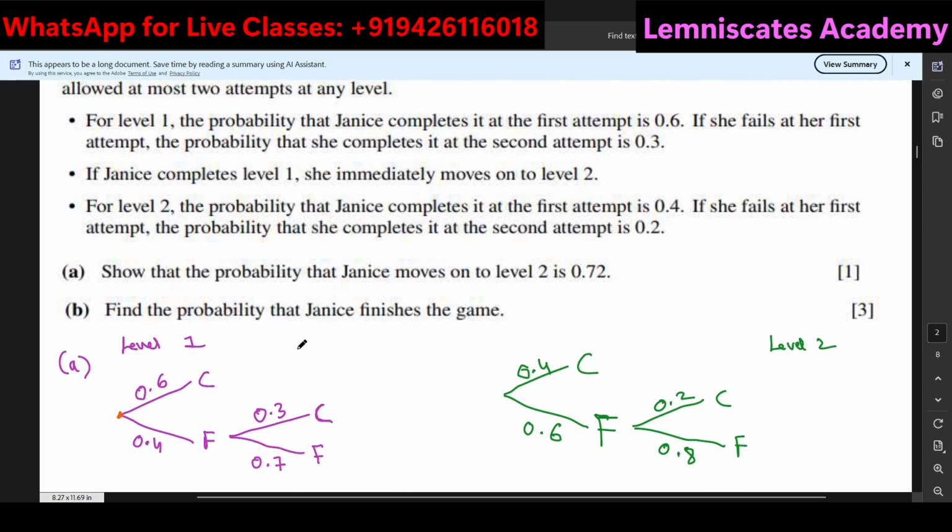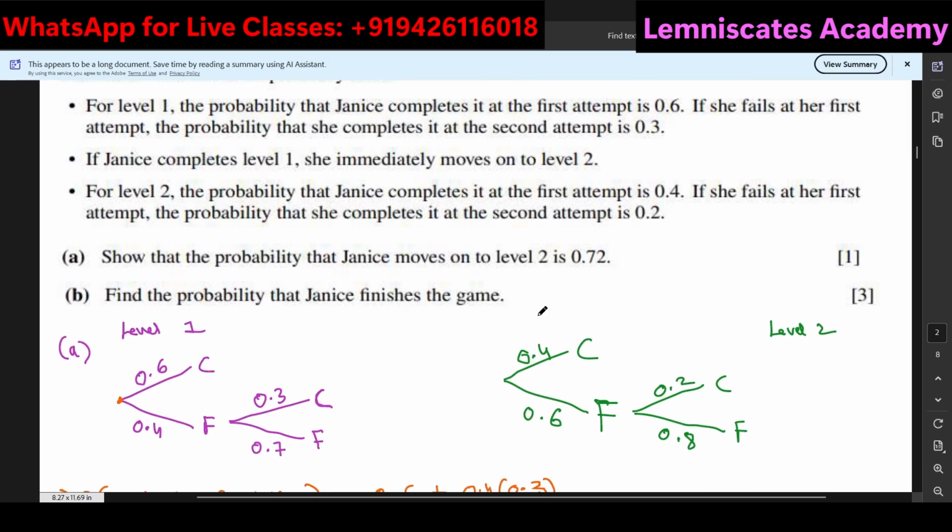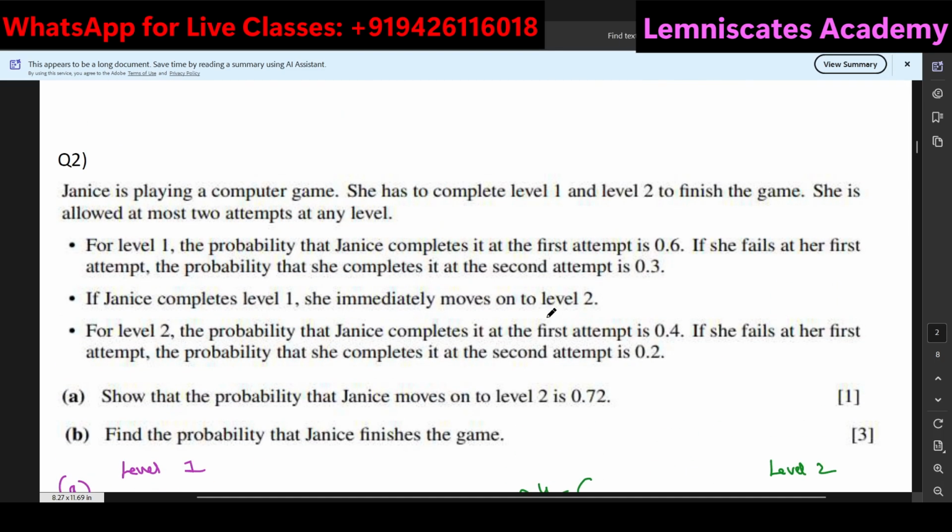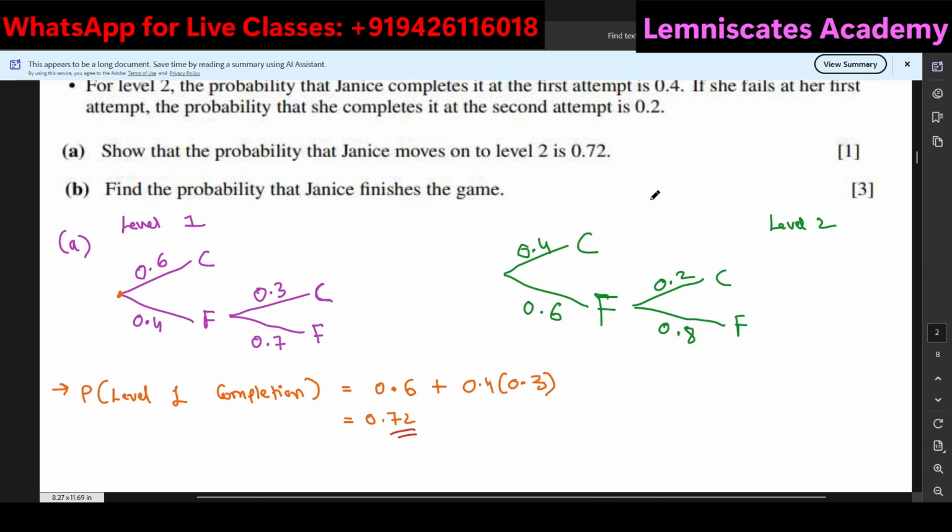Find the probability that Janice finishes the game. When will Janice finish the game? She will finish the game once she completes level 1 and level 2 both. The probability of completing level 1 is already given to us as 0.72. After this, she is going to continue to level 2. Now in level 2, what can happen? Either she can complete in the first attempt or she can fail and then complete, right?